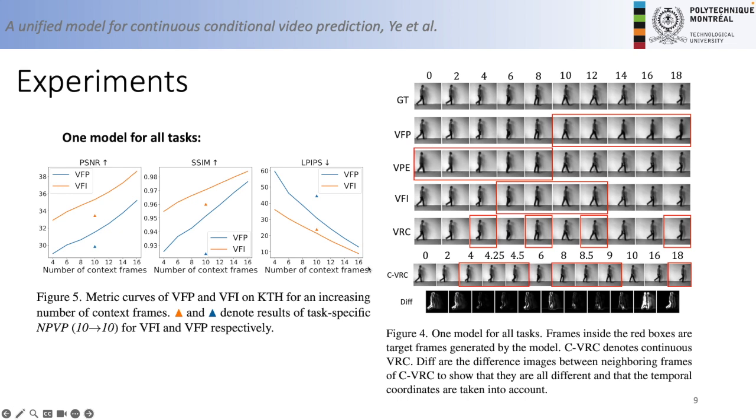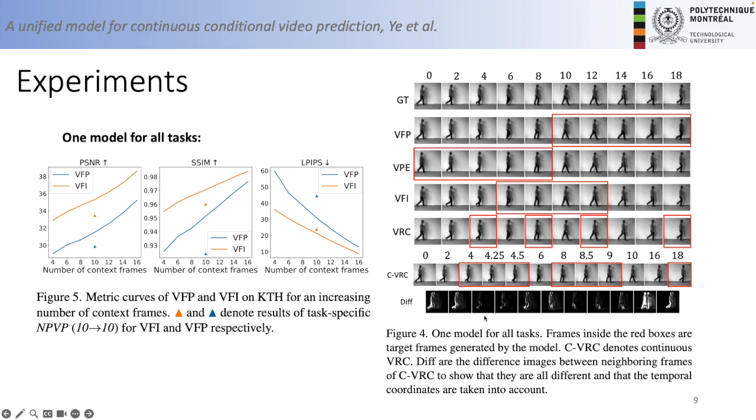To train a unified model, we need to input random context into the model and make it predict the missing frames. In Figure 5, we plot the metric curves of VFP and VFI of a unified model with respect to different numbers of context frames. The performances of the task-specific models are also plotted in this figure, denoted by these triangles. So Figure 5 validates our observation that multiple task learning is beneficial.